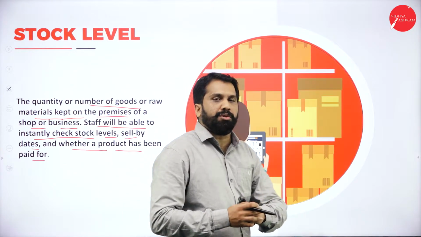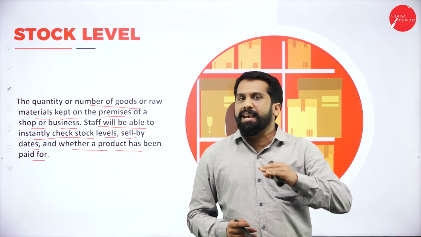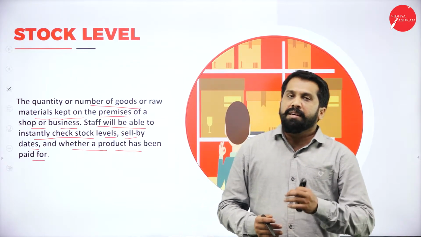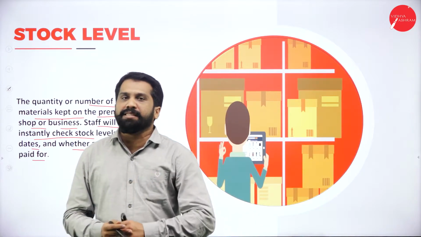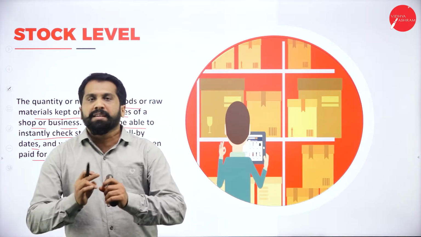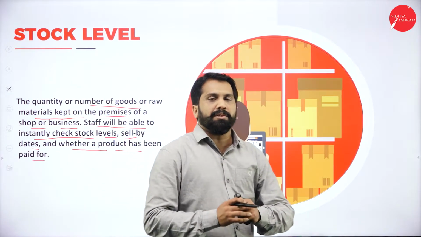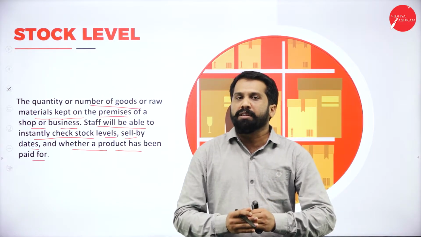If he has issued raw materials to the production department, he has to reduce it from the stock level. Or if he purchased from outsiders, he needs to increase the stock level. He needs to maintain the actual quantity available in the godown. So this is the job of the storekeeper, or we can call it stock in charge.